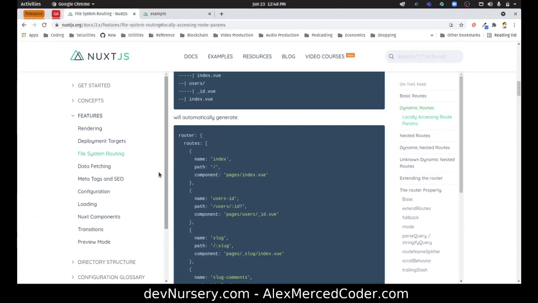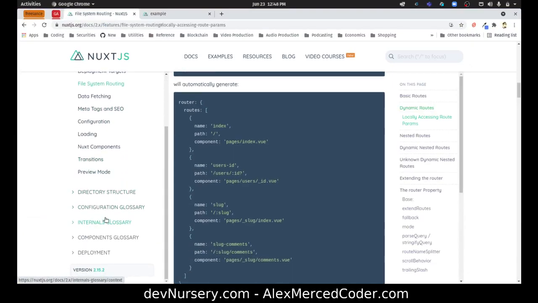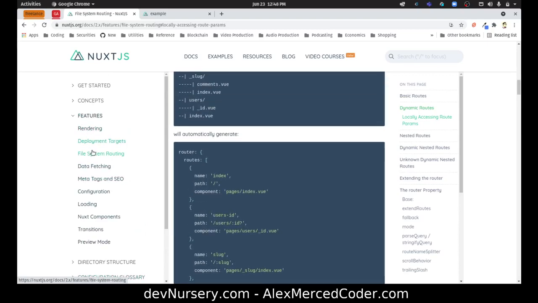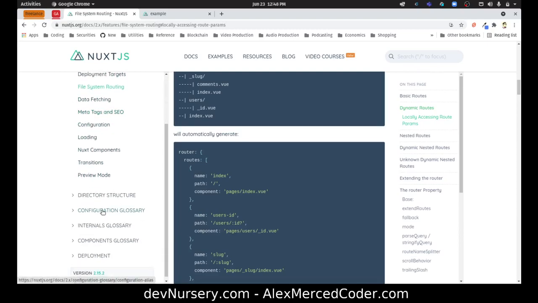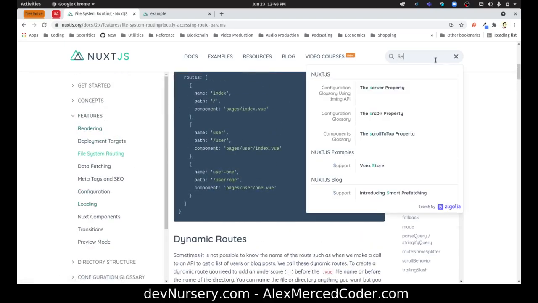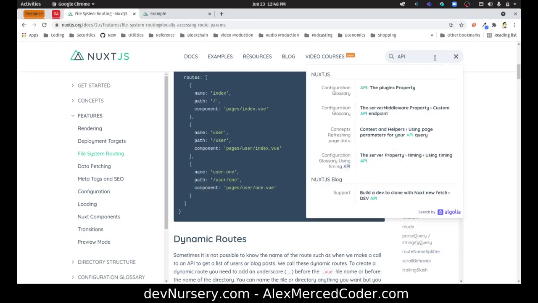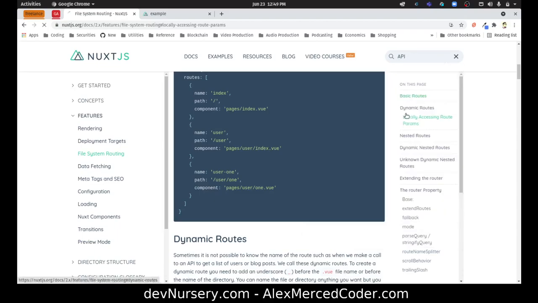Now the question is, what if I want to write server-side routes? How would I do that? So let's see here. Features, deployment targets, data fetching, all fine and good. Configuration glossary, internals glossary, components glossary, server side. What if I wanted to build an API? Let's do that. API, the plugins property, servers, custom API endpoints. Here we go. So how would this work in Nuxt?